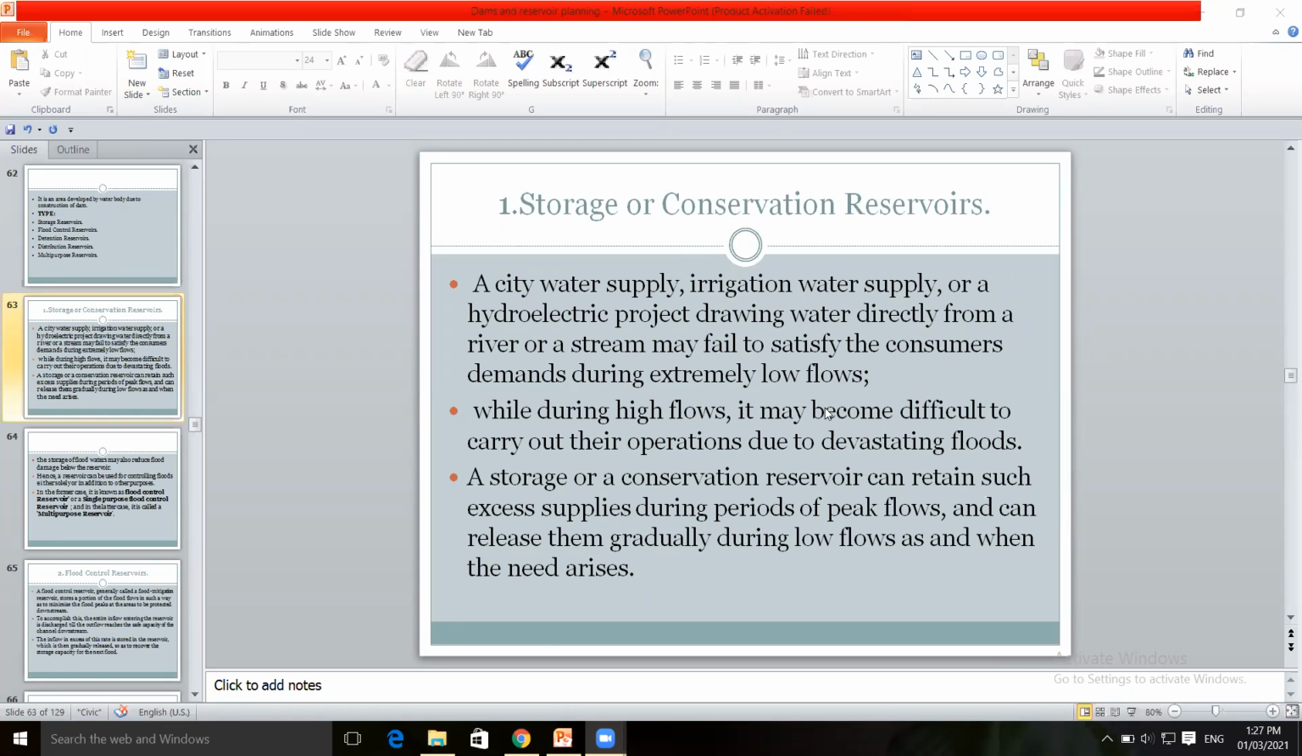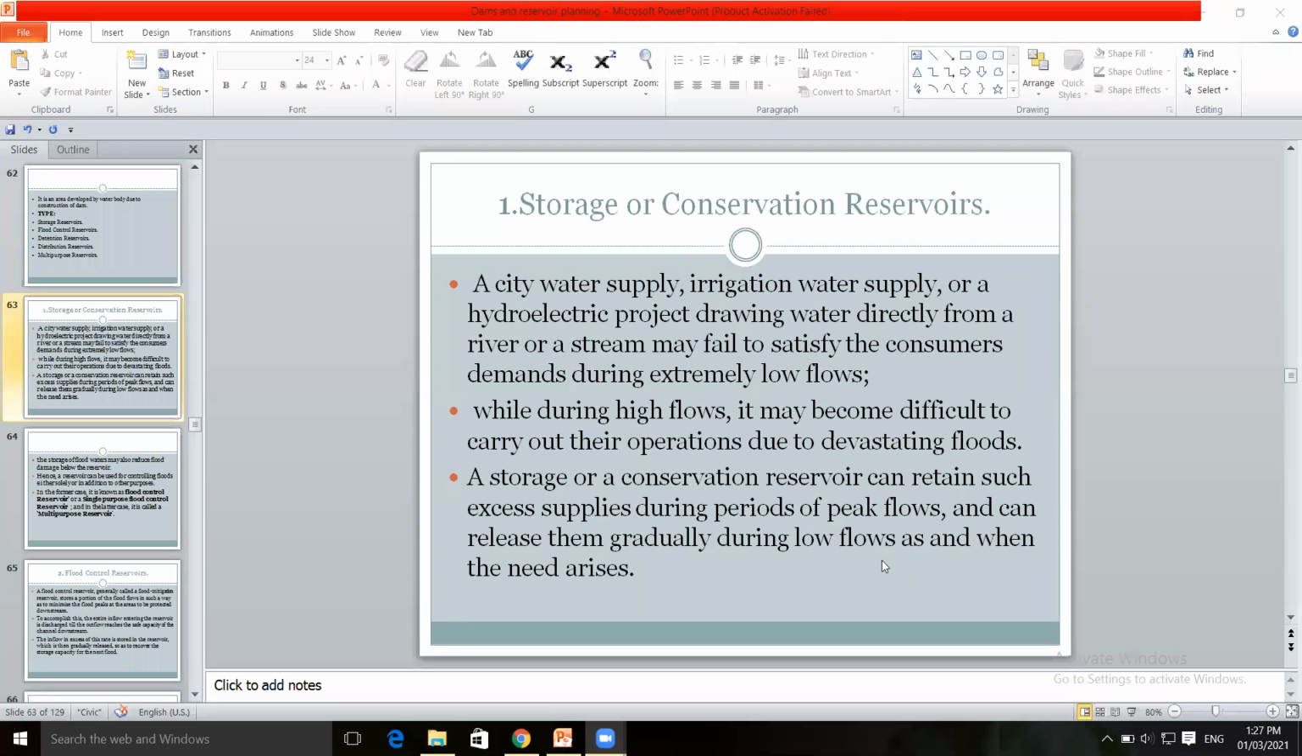In that case, you have to store water. A storage or conservation reservoir can retain such excess supplies during periods of peak flows, and it can release them gradually during low flows. So during low flows, as per the requirement of water, the water is released. During excess supplies, that water is stored. Conservation is done. Water is conserved.